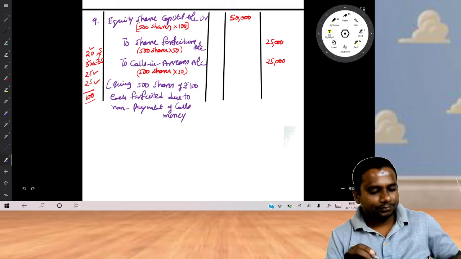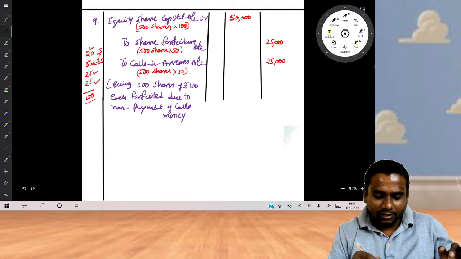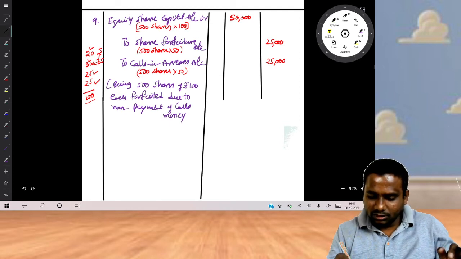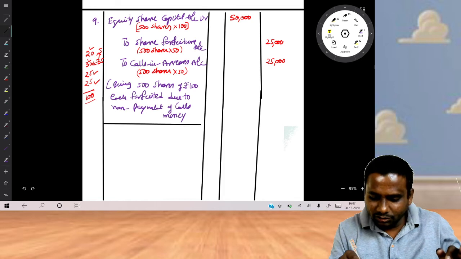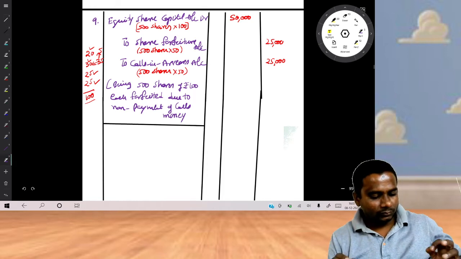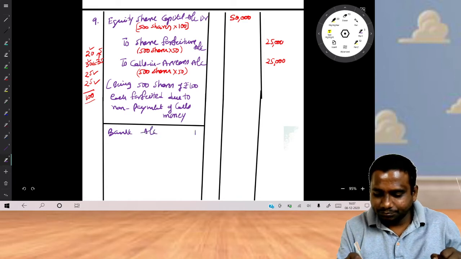Is it clear? Now, these forfeited shares were reissued again. Now, what is the entry for reissue? Bank account debit.